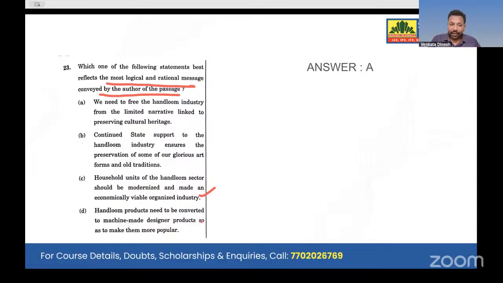Handloom products need to be converted to machine-made designer products so as to make them more popular. Focusing on product transformation is what he said: we have to transform our own product rather than shifting the job, converting a handloom into a machine loom or something like that. That is what he said, right? So this is also not the main option. For example, look at here: we need to free the handloom industry from the limited narrative linked to preserving cultural heritage. Yes, given options, don't look at it only from a traditional point of view.